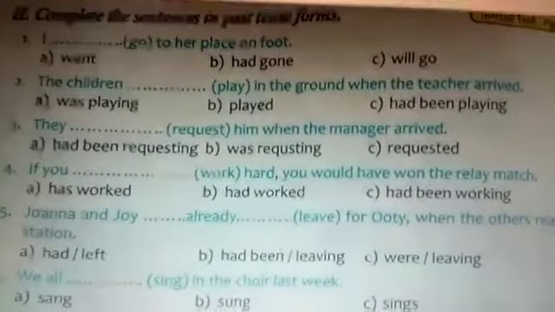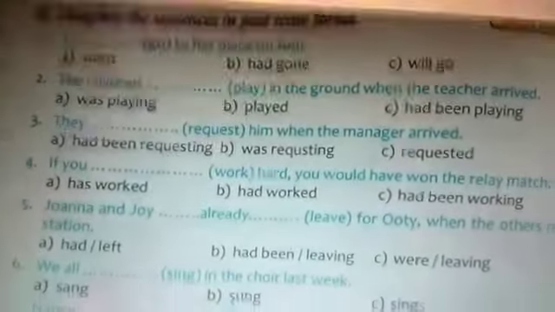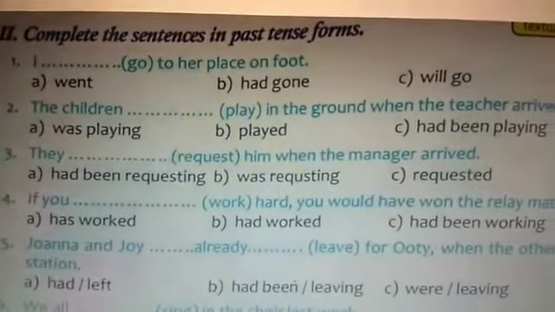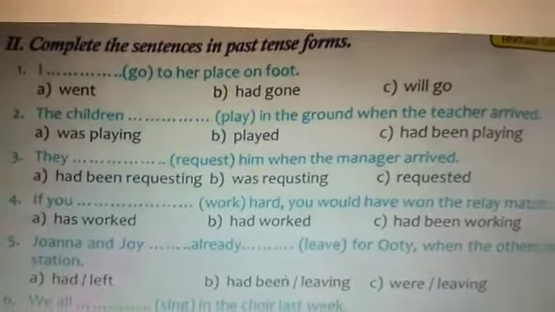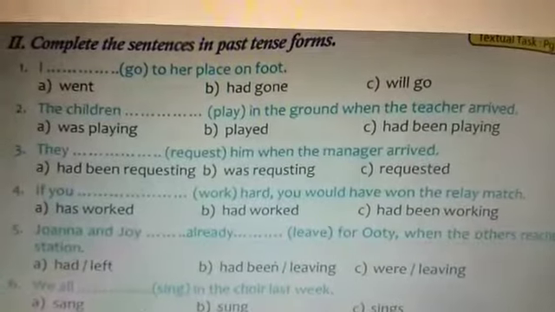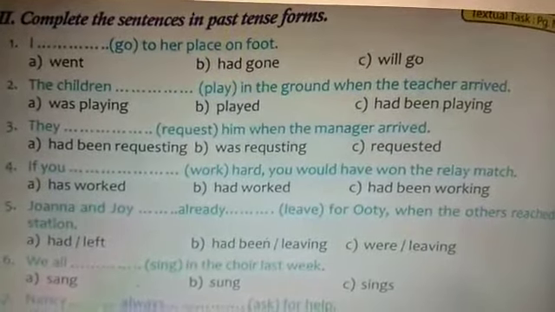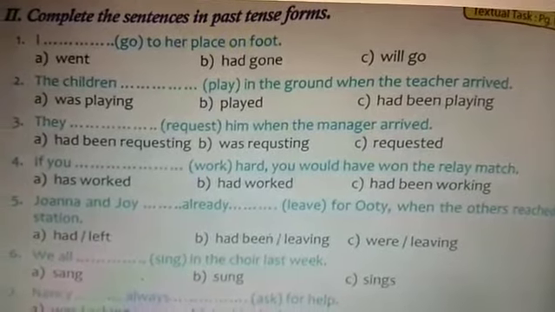Now coming to second exercise, complete the sentences in past tense forms. First one, I had gone to her place on foot. Option B. Had gone. Okay, on foot means went. Okay, walk. Went on walk.